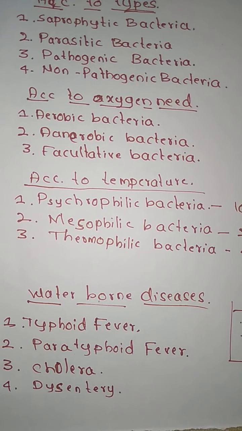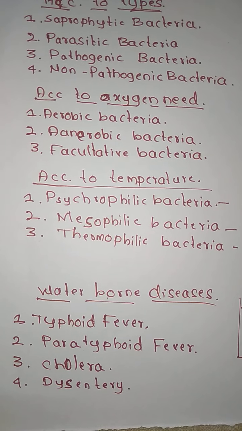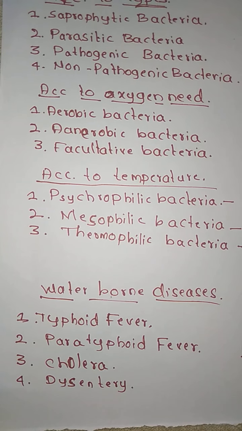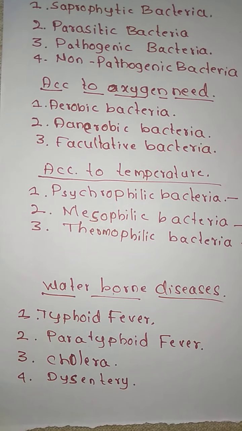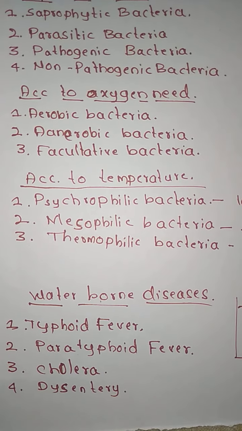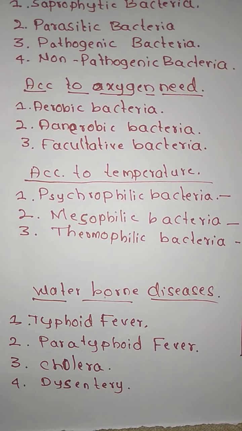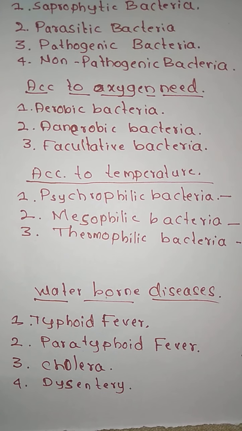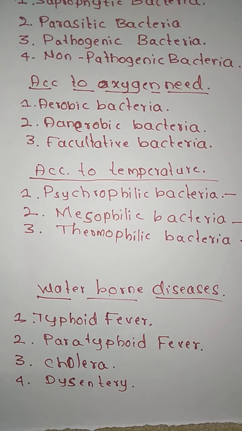Now, the first diseases that we get due to waterborne diseases, there are some types in that. First is typhoid fever, then paratyphoid fever, then cholera and dysentery. These are the main waterborne diseases which come when there are microbes in water.